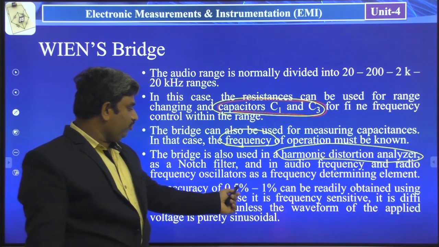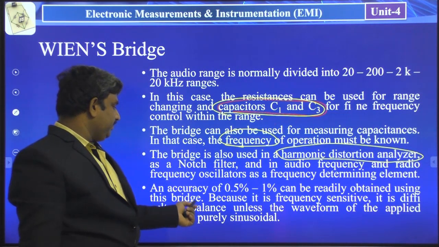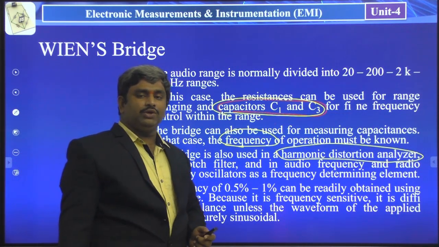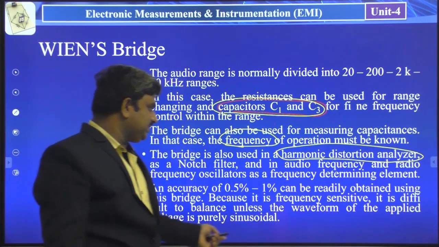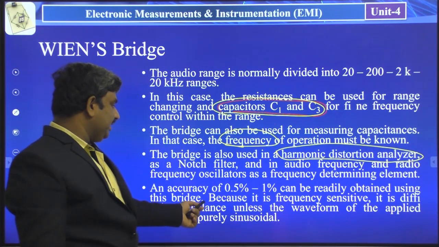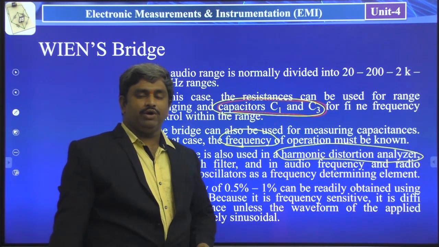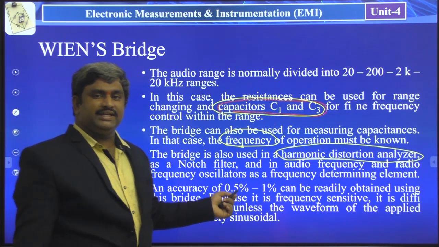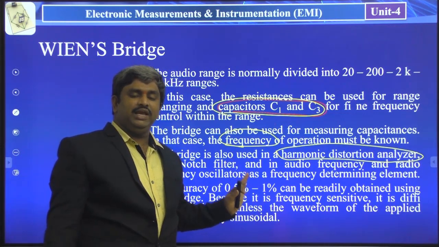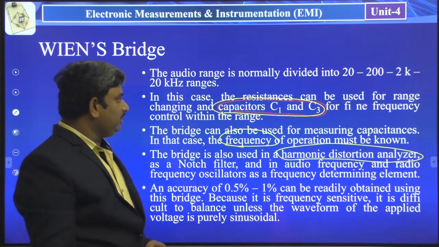An accuracy of 0.5% to 1% can be readily obtained by using this bridge. So we can get the most accurate values from this bridge. Because it is frequency sensitive, it is difficult to balance unless the applied voltage waveform is purely sinusoidal. So by using this bridge balancing condition, we easily find out the frequency and unknown capacitance parameters. That is the most important information here.